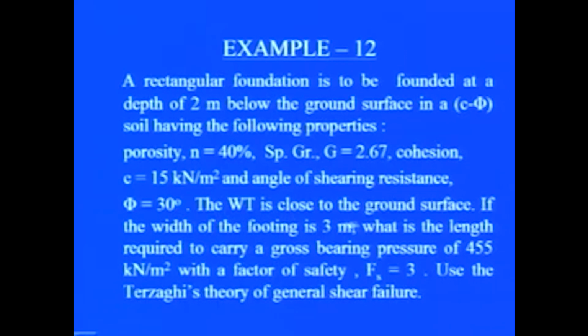The water table is close to the ground surface. If the width of footing is 3 meter, what is the length required to carry a gross bearing pressure of 455 kilonewton per meter square with a factor of safety equal to 3, using Terzaghi's theory of general shear failure?